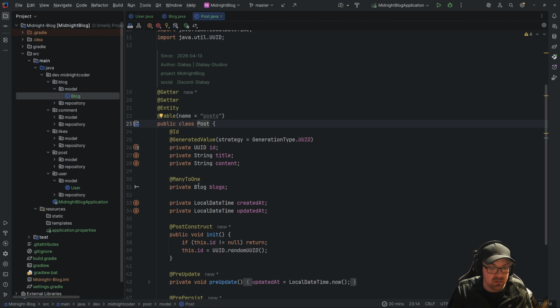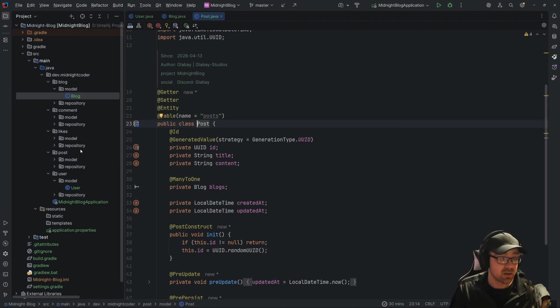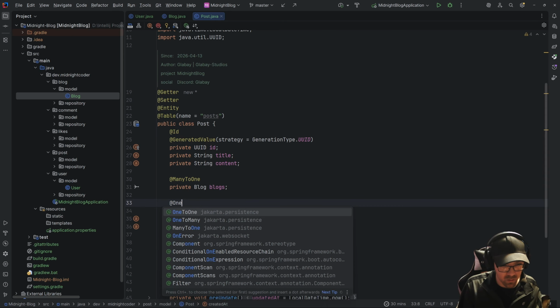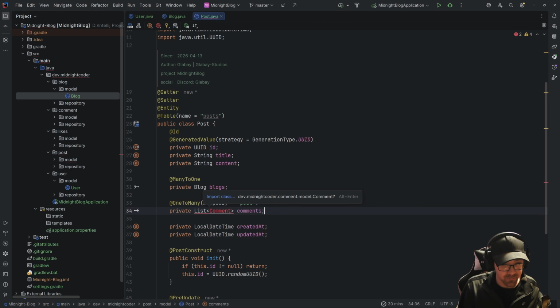Now, what else do posts have? A post, which I did not add in here, is supposed to have many comments. So we'll add that in now, because one post to many comments.